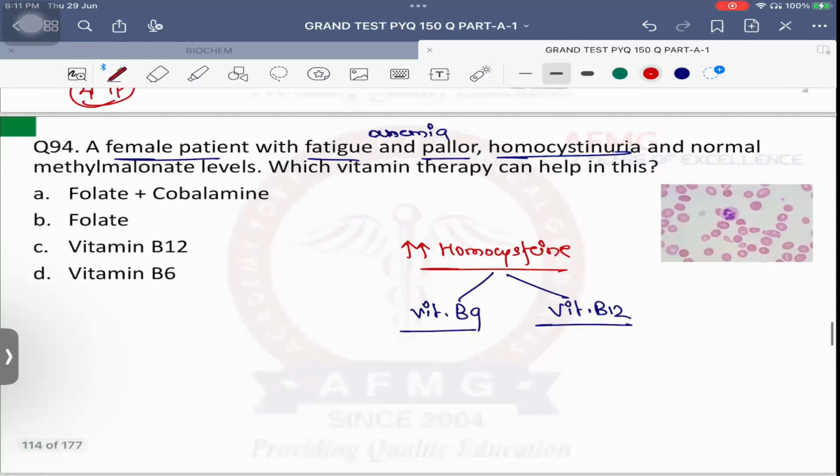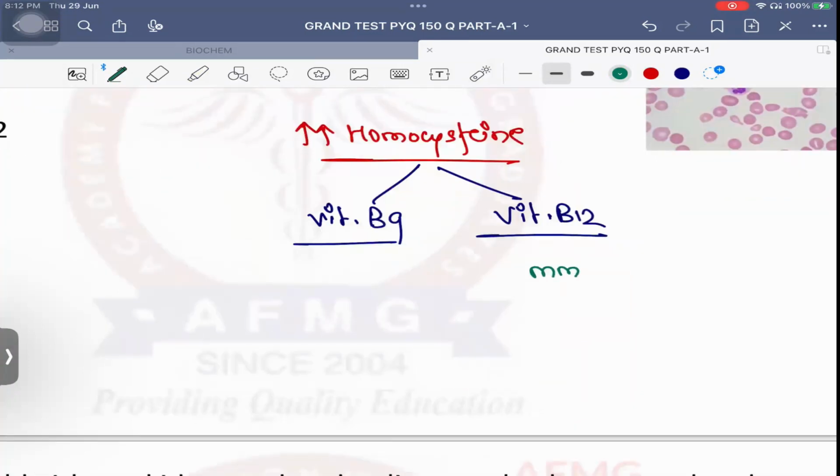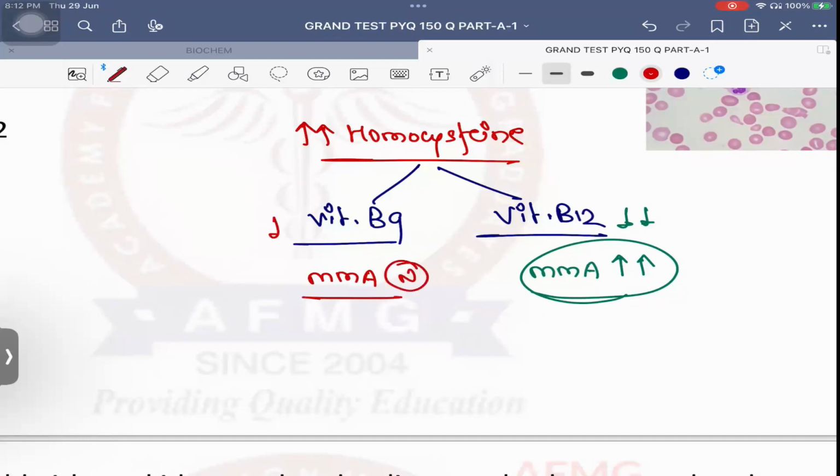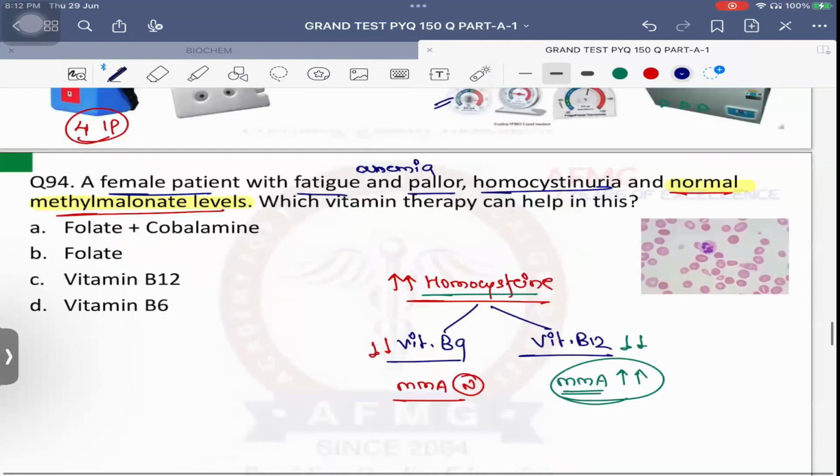It happens in both, okay? Normal methylmalonate levels is the differentiating feature. Important is, if methylmalonic acid levels are elevated, that is suggestive of deficiency of vitamin B12. But if methylmalonic acid levels are normal, that is suggestive of vitamin B9 or folic acid deficiency. So methylmalonic acid is the one which will differentiate between both of them, because homocysteine levels are elevated in both the conditions. Okay? And here, which vitamin therapy can help in this patient?